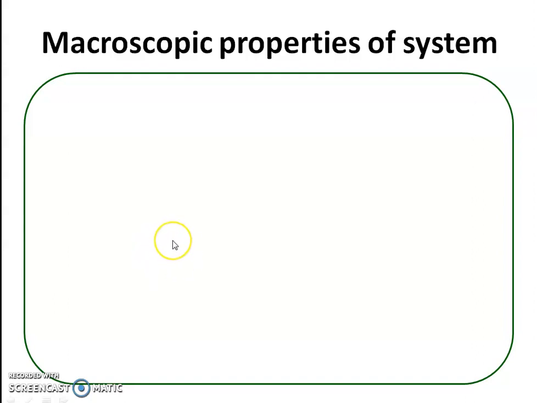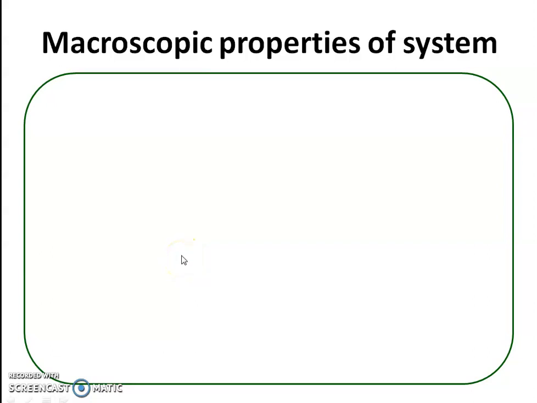During the last video, we were discussing the basic terms used in thermodynamics, and we already discussed that a system is a part of the universe selected for thermodynamical study. The rest of the universe other than the system is the surroundings, and there is a boundary between system and surroundings. There are three types of systems: open system, closed system, and isolated system.